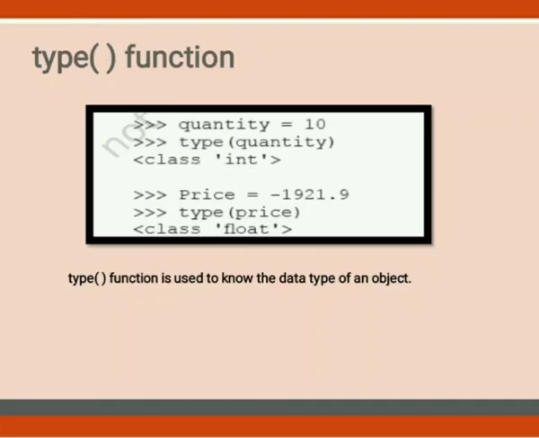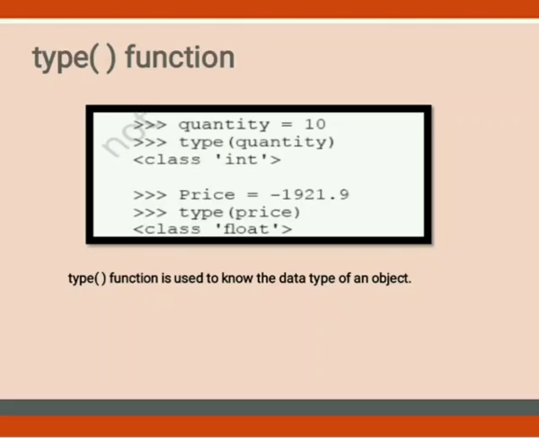Suppose in the example here, you can see in the box, it is written quantity equals 10. I want to find out the data type of this variable quantity. To find that out, which function do we have to use? The type function. How did we come to know that it is a function? With the help of parentheses. So type, and in the parentheses you write the name of the variable. What will be displayed? Just see in the box itself: class int. It means the data type of quantity is int.